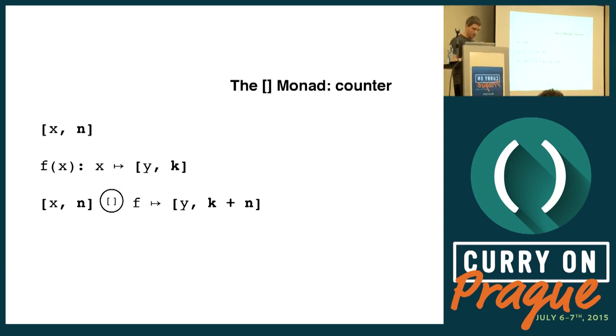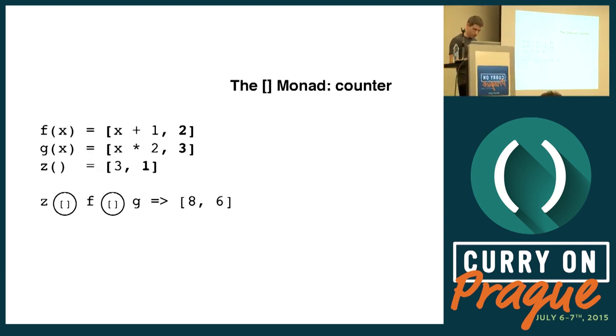So it accumulates. Let's see it working in a more concrete example. Suppose we have these three functions. They're pure functions. They're monadic functions, right? They return monadic values. And we chain them with composers, and I claim that the answer is 8 and 6.